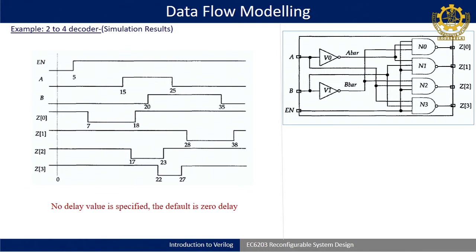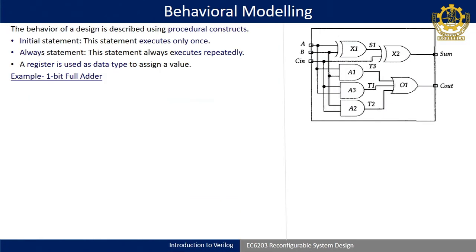If you require floating point delays, in fractions, then you have to change the precision value. We will see that in detail in future classes. After that, use the assign keyword and replicate your Boolean expression with the corresponding operators, like not, and, or. I will explain the operators in detail later.